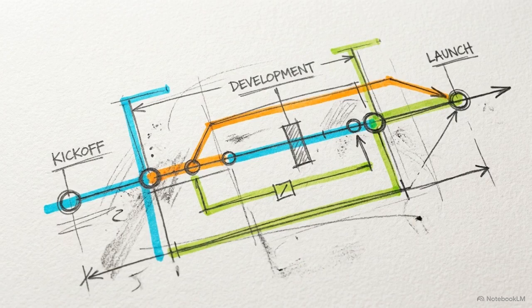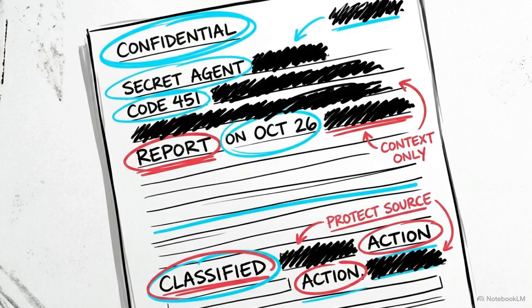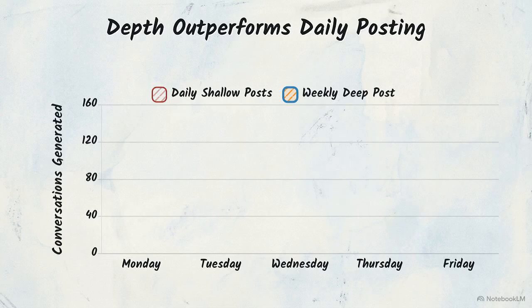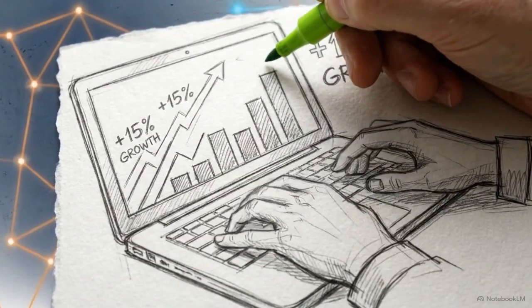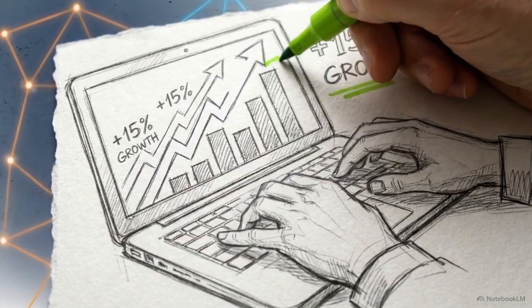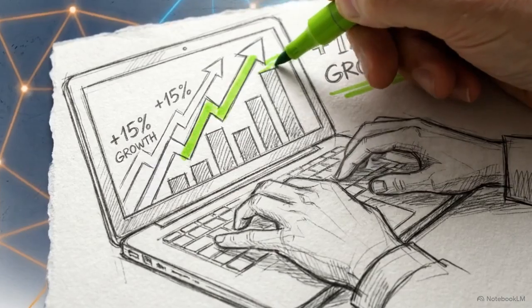Think of a specific project where you applied this logic. You do not need to share private details, just enough context so the reader sees the situation clearly. You might explain how a consultant posted every weekday with 0 results. Then describe how shifting her strategy to one detailed weekly post based on client questions led to high-value conversations. Attaching a concrete outcome to your advice shows the AI that your thinking is based on tested, reliable data.